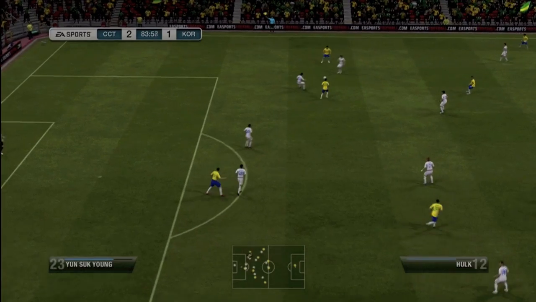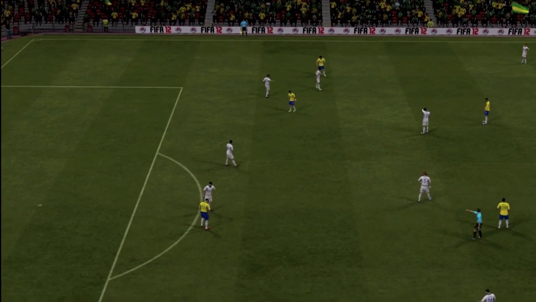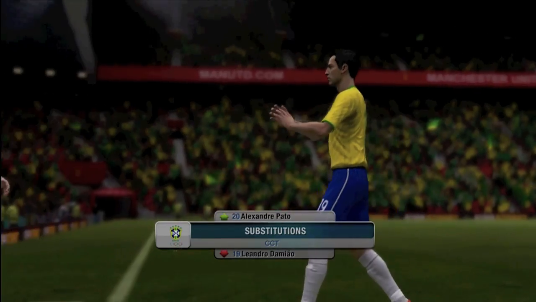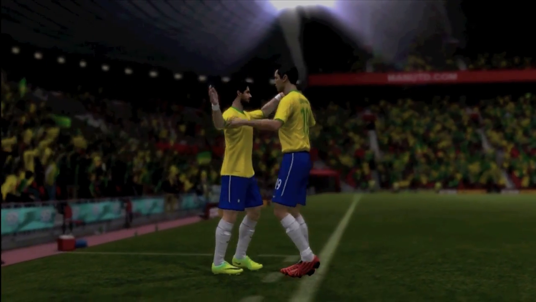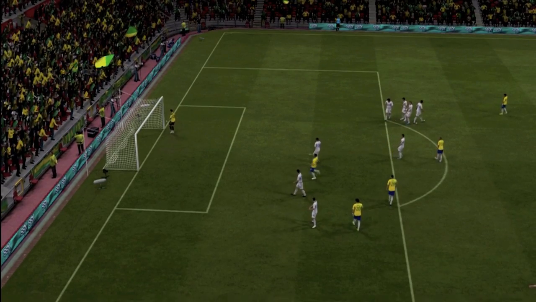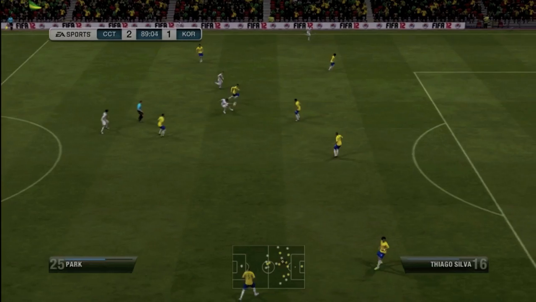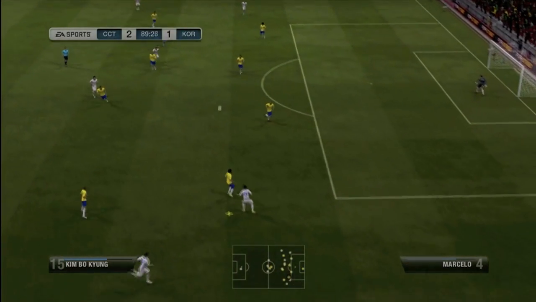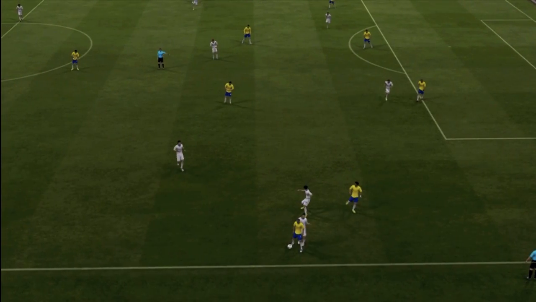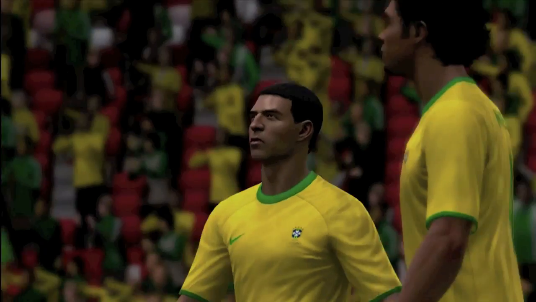Neymar again, he's being fouled. That's going to be a free kick to Brazil. Once again, another free kick, or should I say another substitution. Alejandro Pato coming on for Leandro Damião, and a free kick late in the game. That's no good. That's gone off flyer, and that's not going to be a goal to Brazil. And again, one final attack. Can they get this equaliser? They're jostling for the ball. It's going to be a free kick, and it's going to go to Korea.